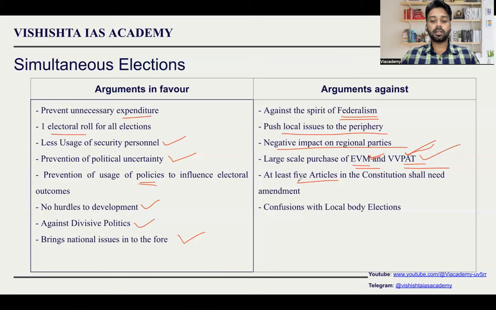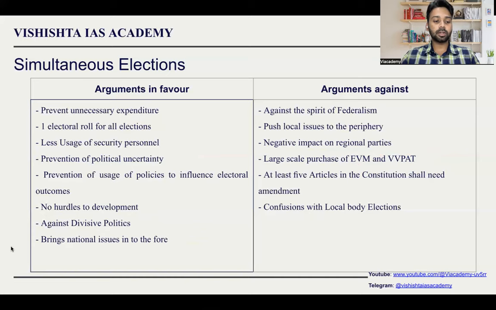At least 5 articles have to be changed. So there is a constitutional challenge also. You have to amend a lot of articles, and when you are amending a lot of articles, it cannot be done in a short time. It will take a lot of time.